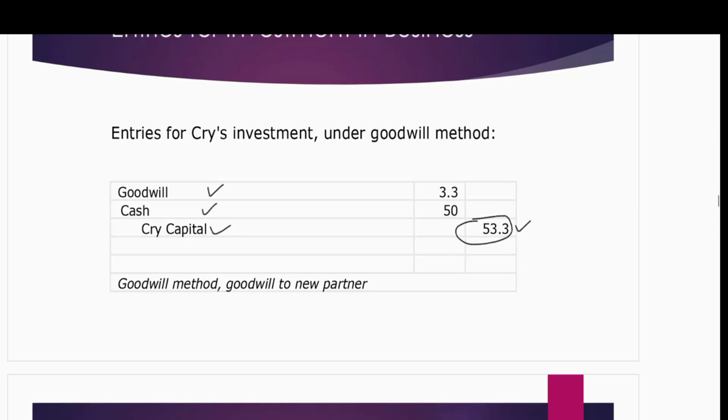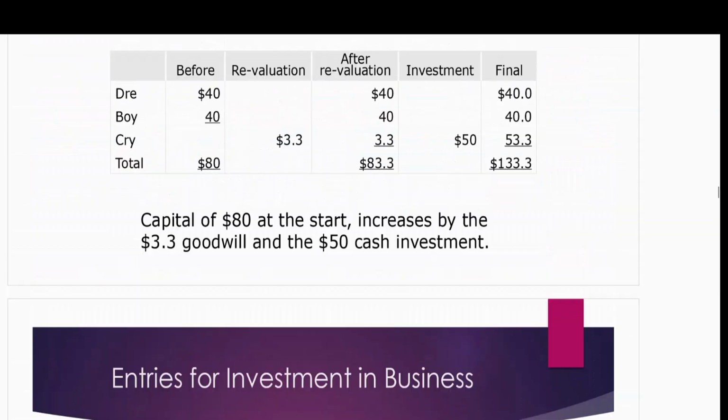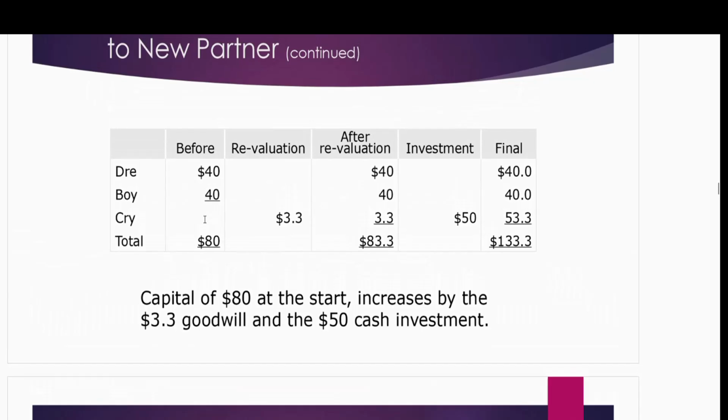Let's go back to the revaluation table and it will be clear. You see over here, before the admission of the new partner, Dre and Boy's capital was 40 and 40. We did revaluation, and because of revaluation we get a goodwill of 3.3, which goes to Cry. So after the revaluation, Dre and Boy have 40 and 40 capital and Cry has 3.3.